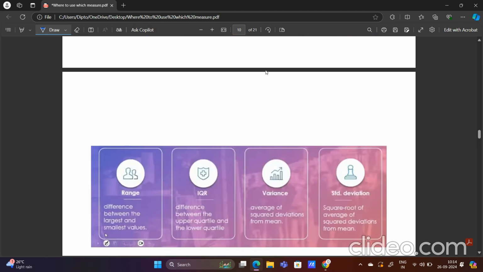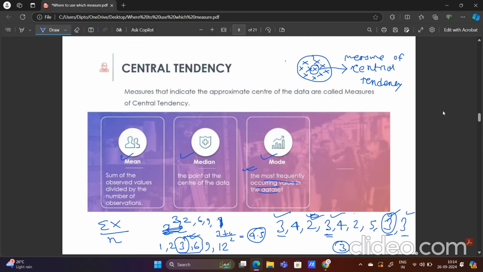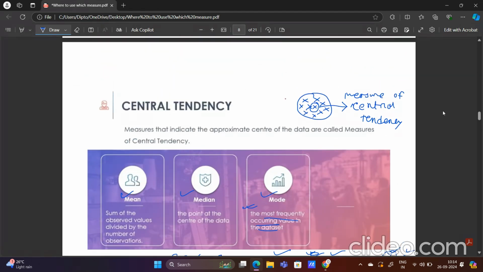I will come to that. But before going into the part of mode, let me clear a thing. From a very young age, we have an idea about average, and we know that average is nothing but mean. Actually, average is not only mean; median and mode are also average. Mean and average are not the same thing. It depends on which type of data we are taking.